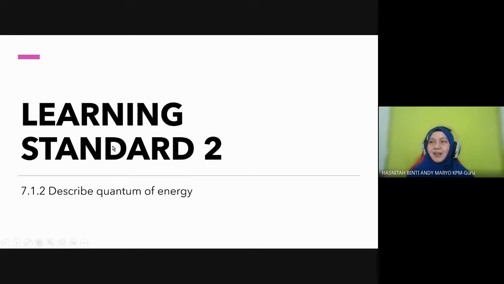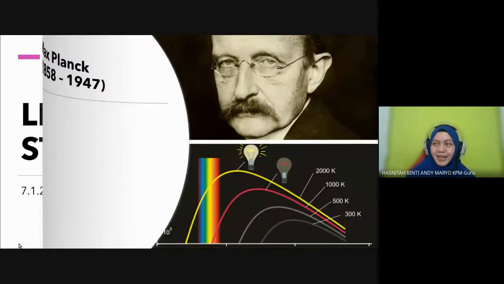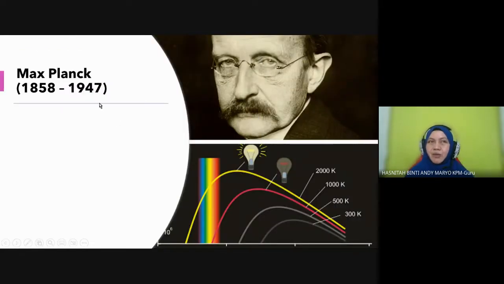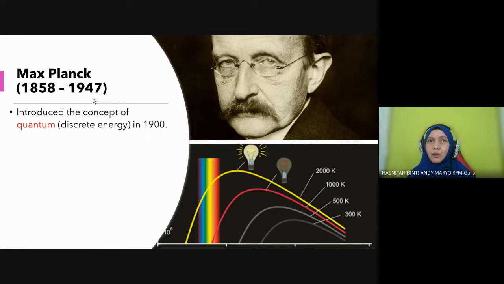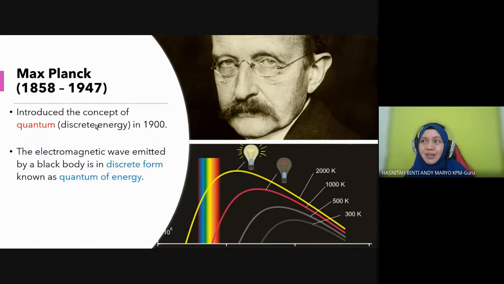Next, second learning standard, what is quantum of energy? For this one, we are going to introduce our first physicist, Max Planck. Born in year 1858, died in year 1947. Max Planck is also called the father of quantum physics. The father of modern physics is Isaac Newton. So this one, father of quantum physics, Max Planck. He introduced the concept of quantum in year 1900. It shows energy is discrete. Later we will see what is meant by discrete.